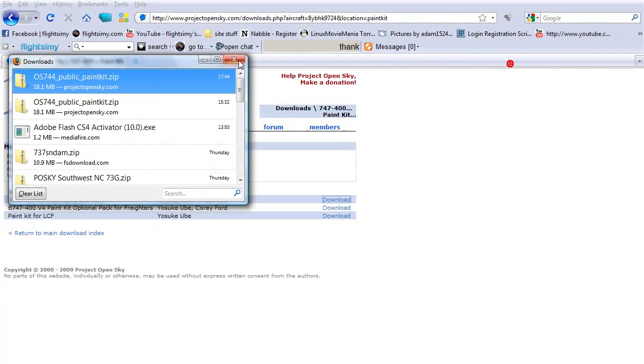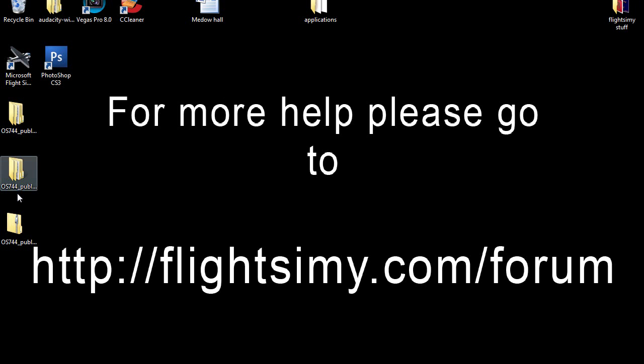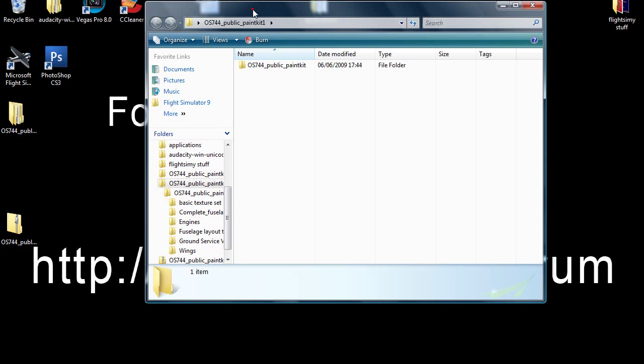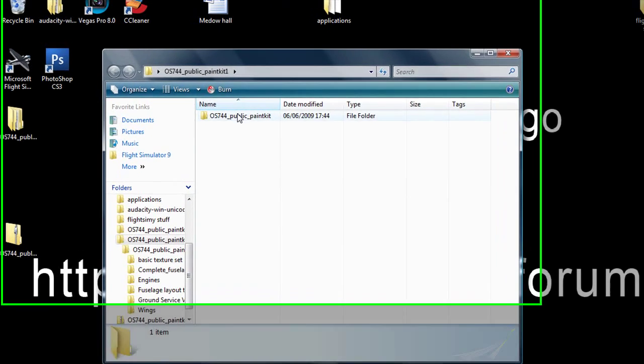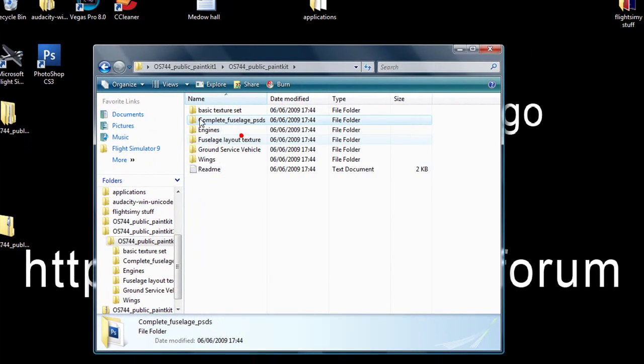Okay, so they've extracted. Now you want to go and find the file which you just extracted. So yeah, just open that up. Then, if you're using Adobe Photoshop, I'm going to show you how to use that. You want to open up this one.